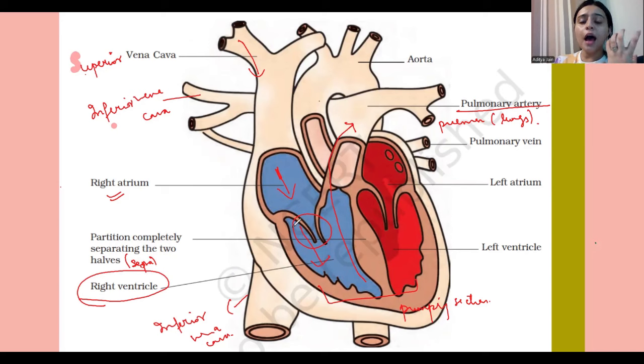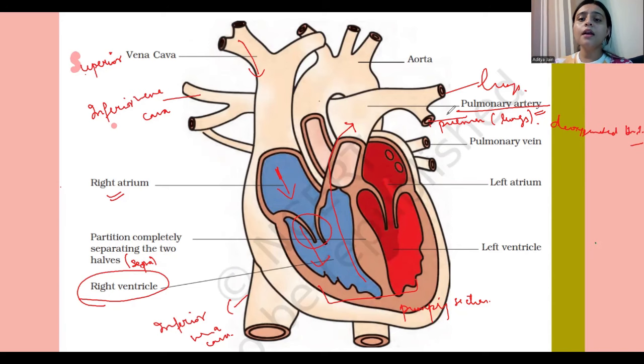And here is a little bit of an exception which makes a vast difference. I have told you that arteries always carry oxygenated blood within them, and veins carry deoxygenated blood. But here is a slight exception. Here the pulmonary artery always carries deoxygenated blood. And this deoxygenated blood is transported to the lungs, right and left lungs. And what do the lungs do? Obviously, they will convert the deoxygenated blood into oxygenated blood.